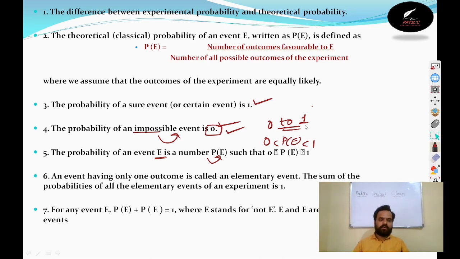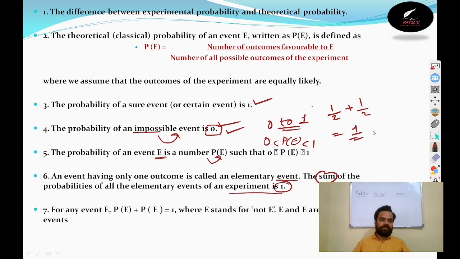An event having only one outcome is called an elementary event. The sum of the probabilities of all the elementary events of an experiment is 1. Sum means addition. If you add the probability of all the events, that sum should always be 1. If you take head and tail, the probability of getting head is 1 by 2 plus the probability of getting tail is 1 by 2. Half plus half is 1. So this is how the sum of probabilities of all events is always 1.